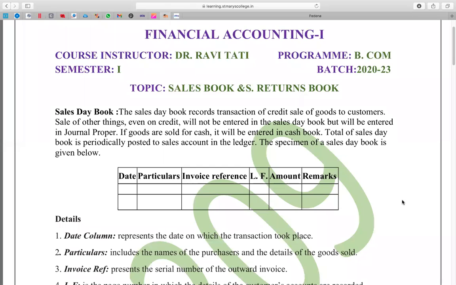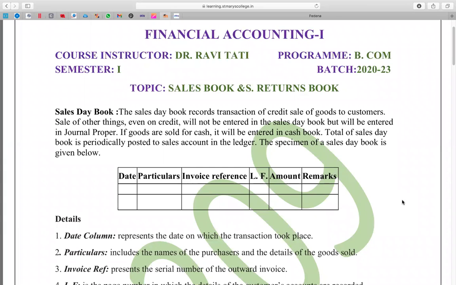Continue. Sale of other things even on credit will not be entered into the sales day book but will be entered in journal proper. Okay, what do you record in journal proper? The credit purchase and credit sale of the assets, not the goods. Goods means goods meant for resale. Goods means buying the raw material, processing that into ultimate products and selling. They are goods, okay, goods meant for resale.